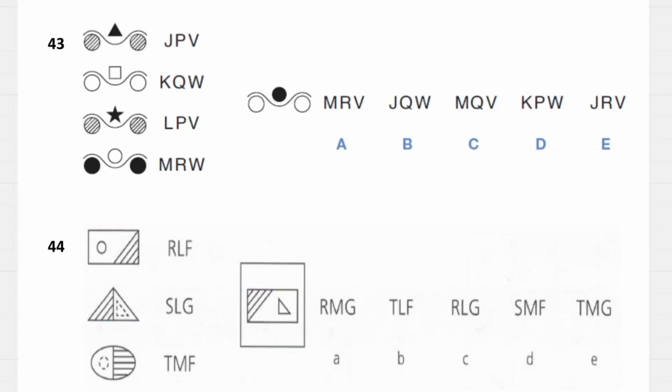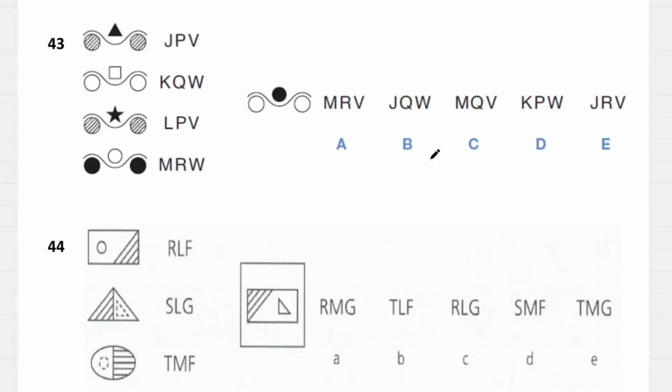Question number 43, I can see W and W are in common, therefore it's going to have 2 circles. Looks like it's going to have 2 circles at the bottom. But we can't confirm that just yet because everything is changing. Middle, P and P are common, so that's going to be like a black and hatched combo.